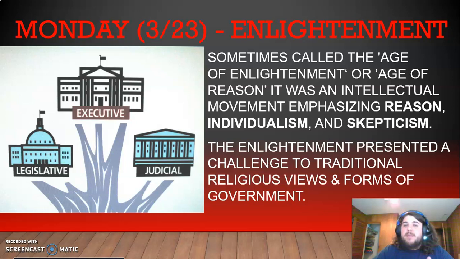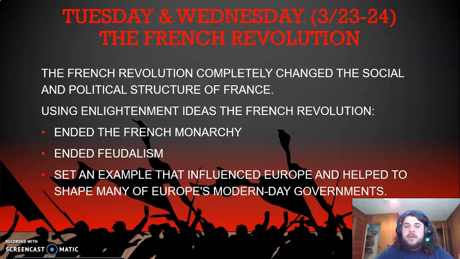Prior to the Enlightenment, the main form of government was monarchy, dictatorship. Because of the Enlightenment, you have other forms of government coming out, like the republic system or a democracy system, or like our system here in the United States, a democratic republic, a marrying of both of those two different kinds, right? And these two different kinds give the people more power, right? More liberty, more freedoms, even.